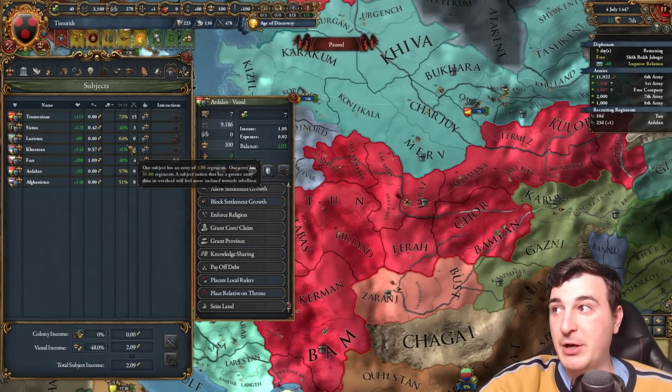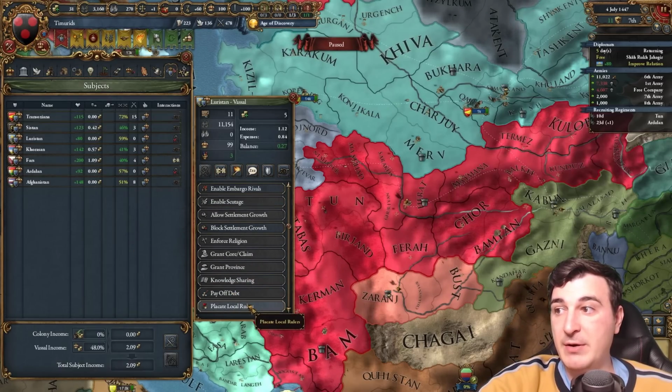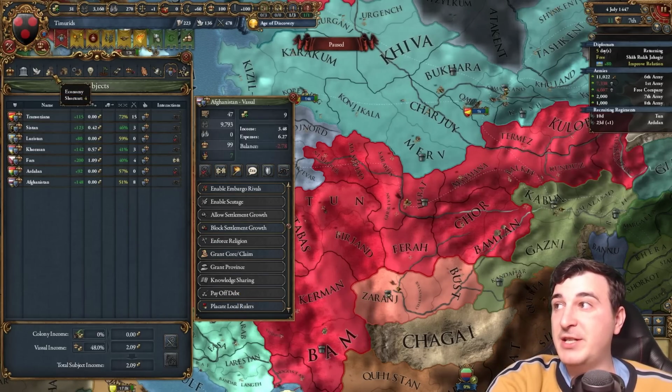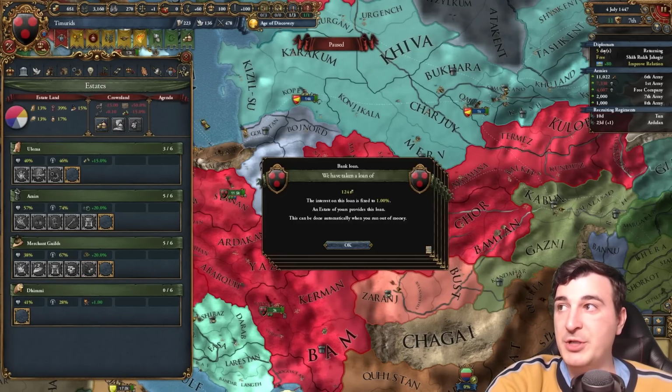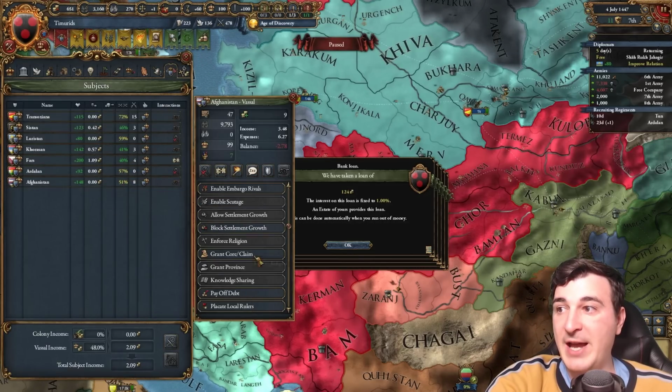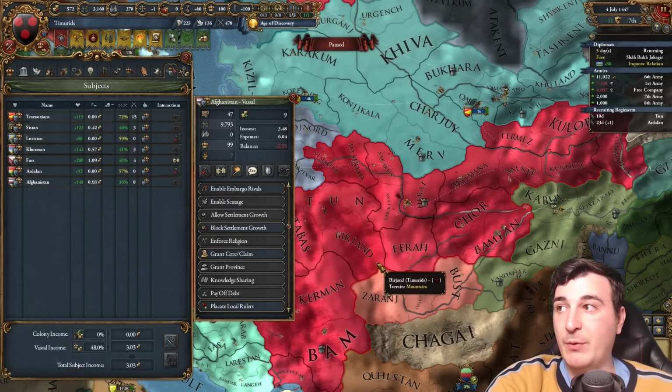You guys have debt? You don't. If anybody else has debt, we can pay it off. There you go. A little bit more loyal for these guys too. Afghanistan, any debt for you? You do have. I just need to get money to pay you off. All right. So then let's get the burger loans in that case. Debt at the Merchants Guild, and let's go back Afghanistan. Pay off the debt. There you go. We don't need to worry about them anymore now.